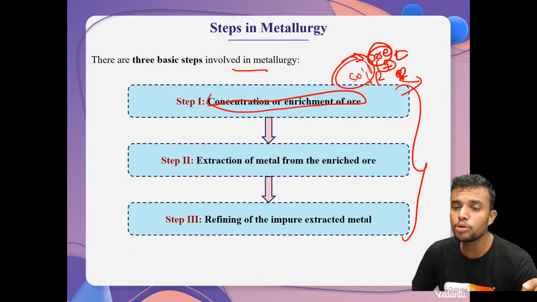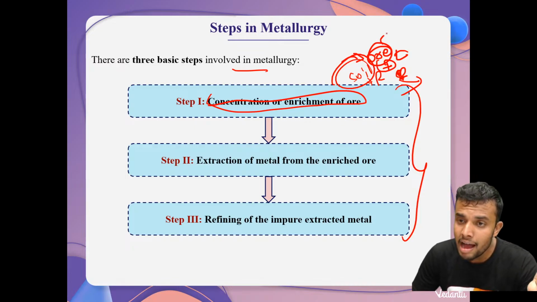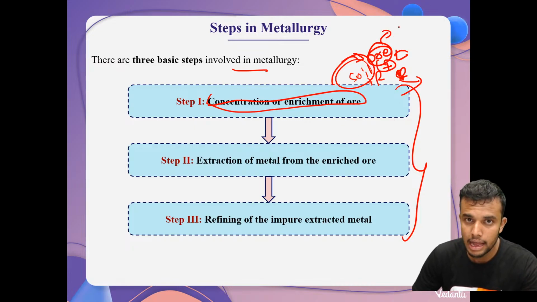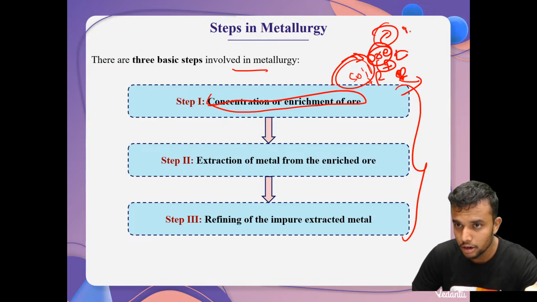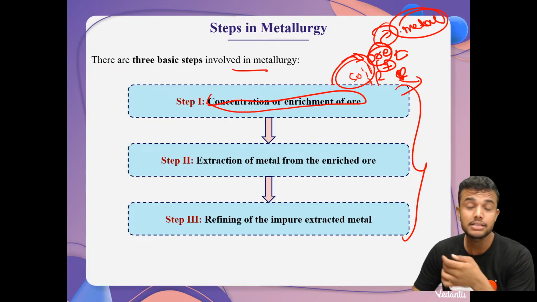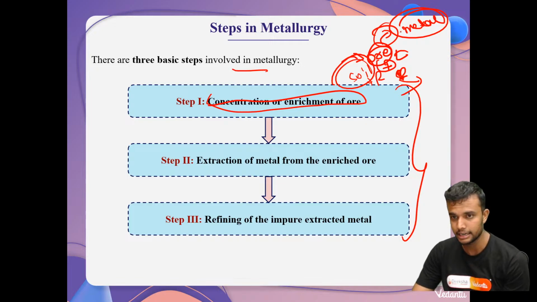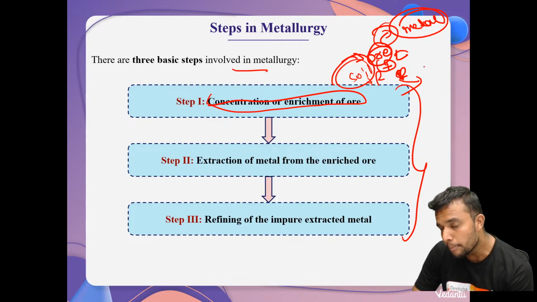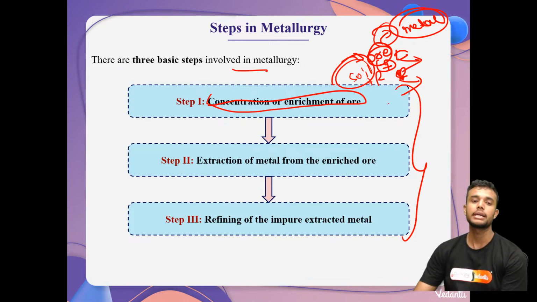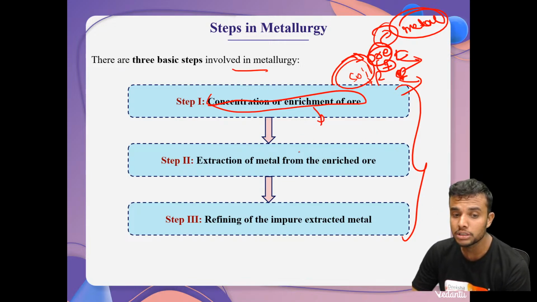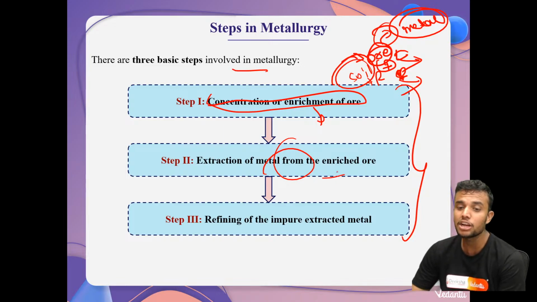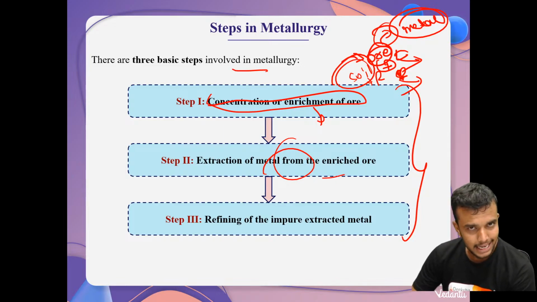If we do not remove this, we cannot get that metal. The metal we are targeting is there, but we cannot easily get it. That's why we simply filter that and remove those particles in the enrichment process and extraction of metal. Students, extraction of metal depends completely upon their reactivity.